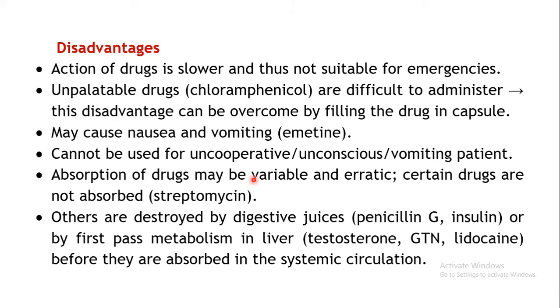Next is absorption of the drugs. This can be variable and erratic, so you cannot guarantee that a particular tablet or a particular dosage form which you are administering will give the same amount of drug in the blood circulation. The same amount of drug may not reach your systemic circulation, maybe in the same individual at different times, or in different individuals at the same time. Even there are cases wherein certain drugs are not at all absorbed, say for example streptomycin.